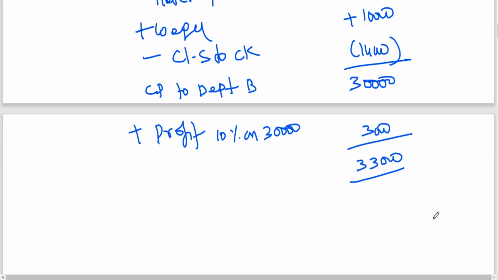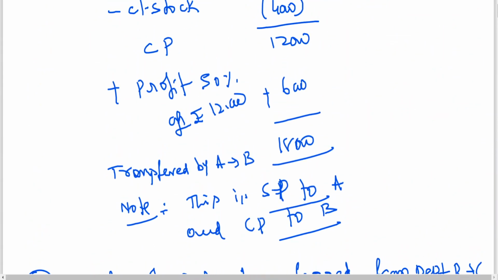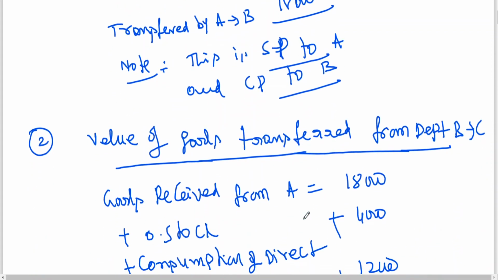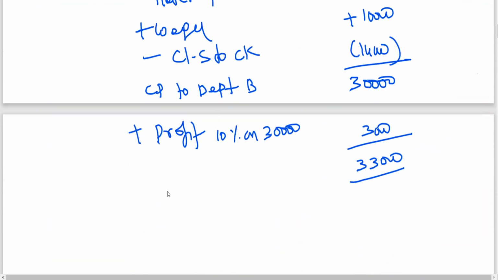All of you. So now this is selling price to A and cost price to B, as I have written. Now this is selling price to B, cost price to C.